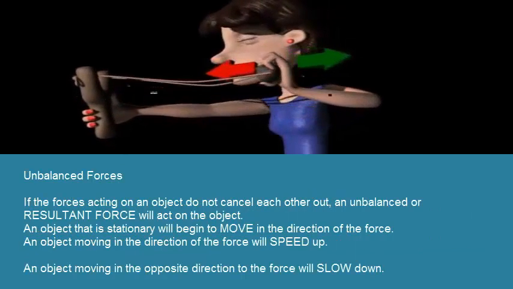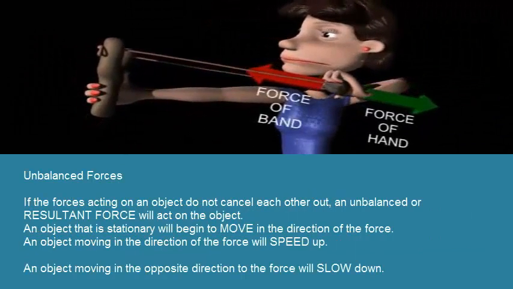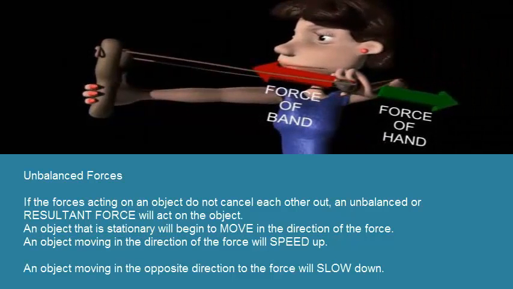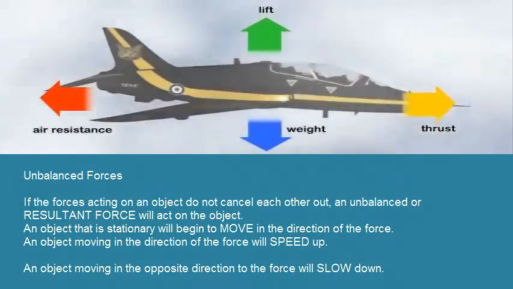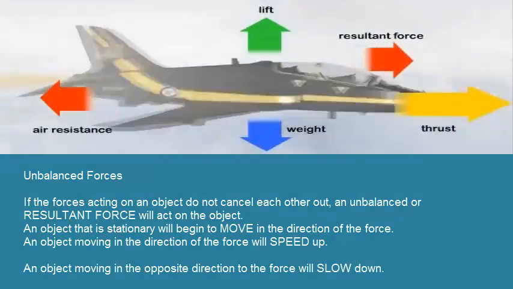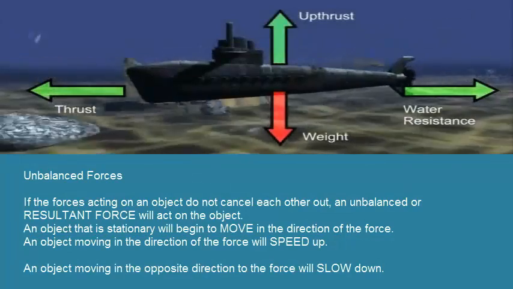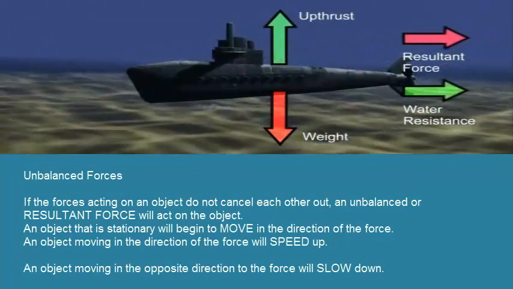Unbalanced forces. If the forces acting on an object do not cancel each other out, an unbalanced or resultant force will act on the object. An object that is stationary will begin to move in the direction of the force. An object moving in the direction of the force will speed up. An object moving in the opposite direction to the force will slow down.